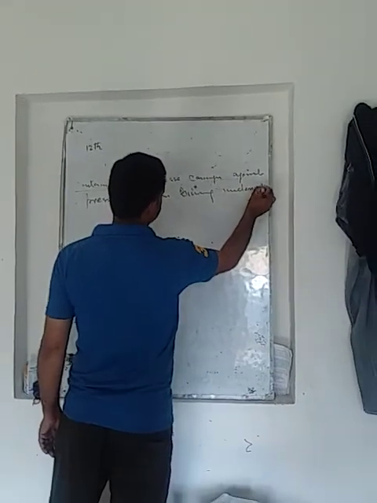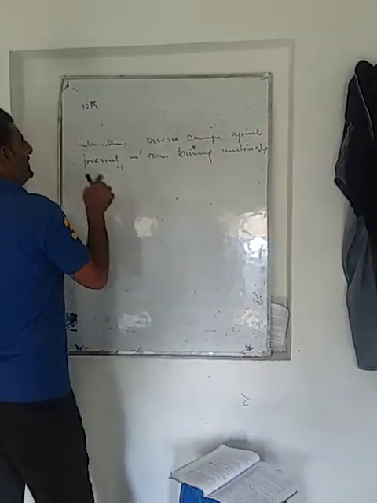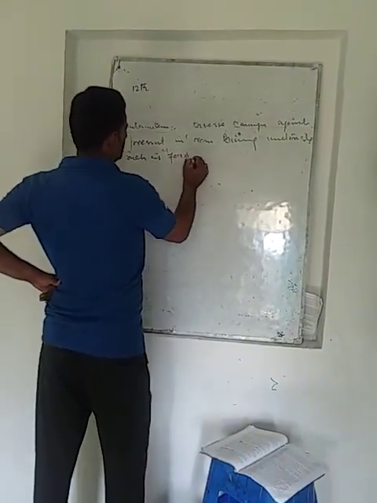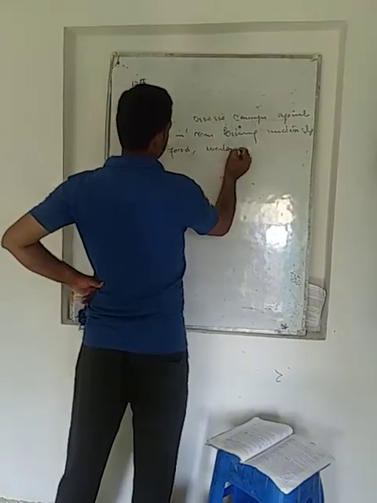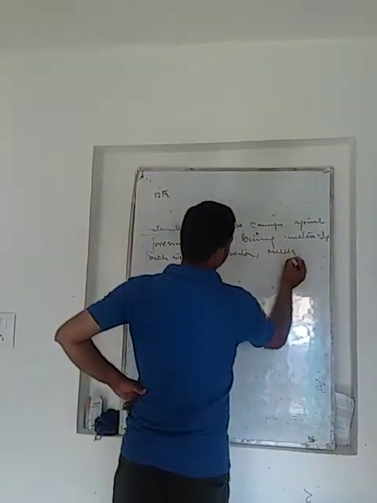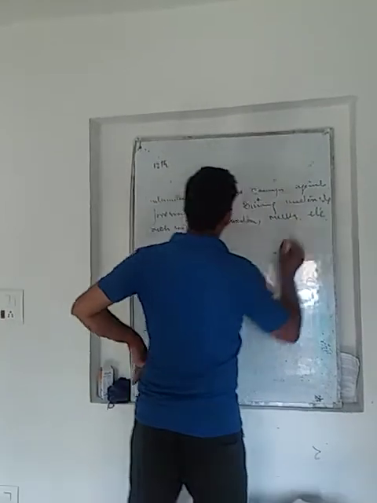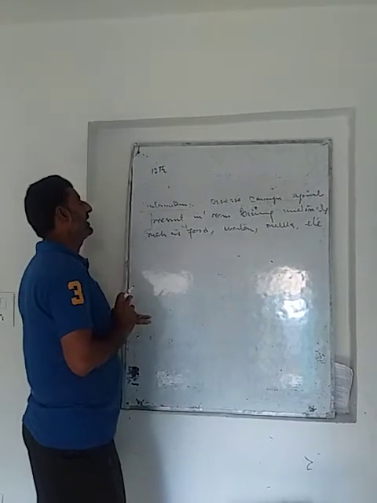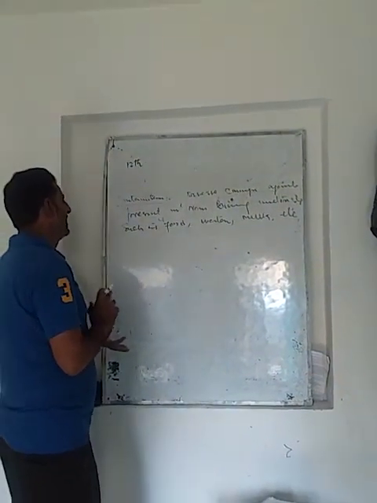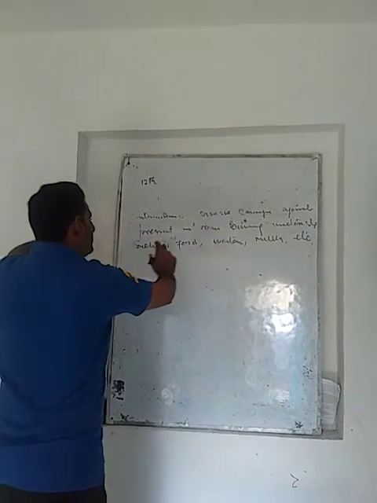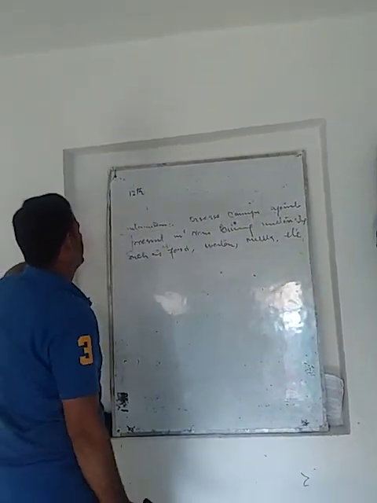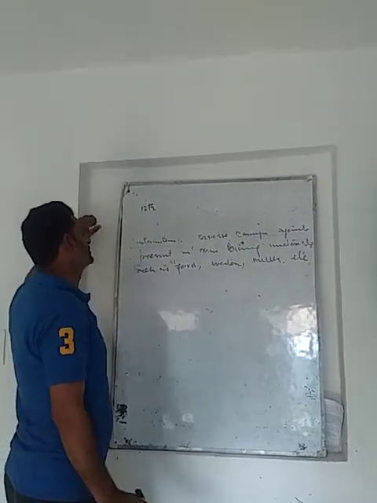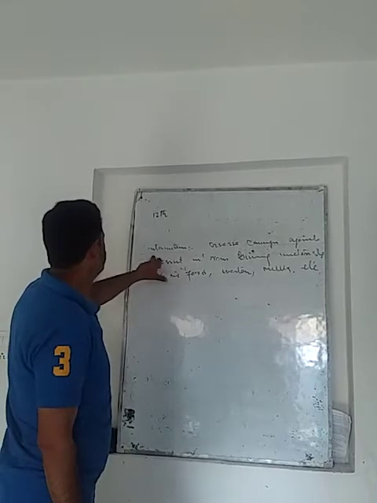When there is a presence of disease causing agents in non-living materials such as food, water, milk, and so on, which are essential for a living organism, we call that contamination.